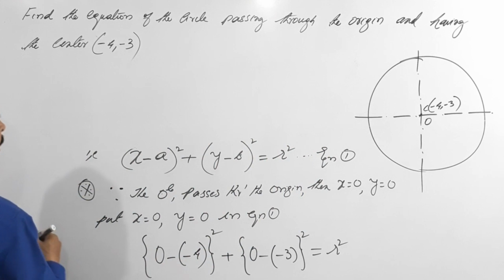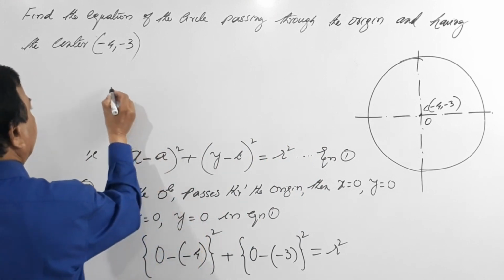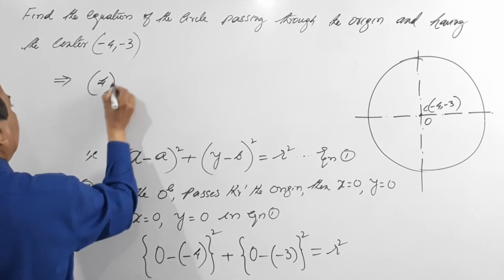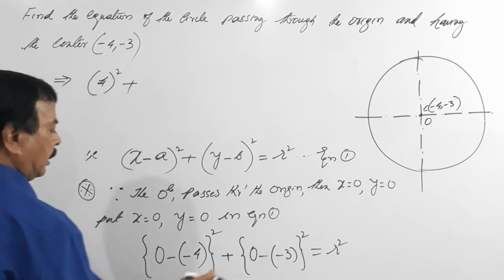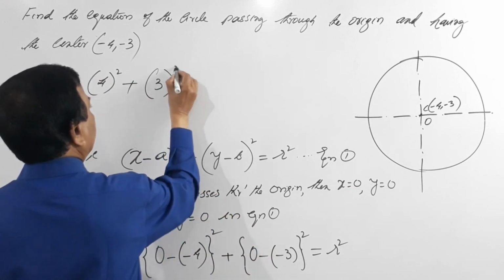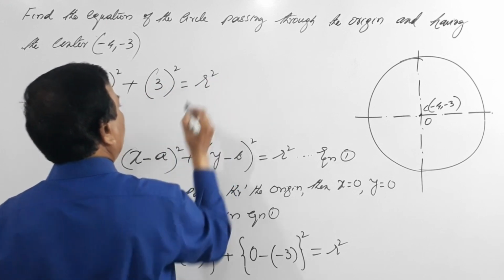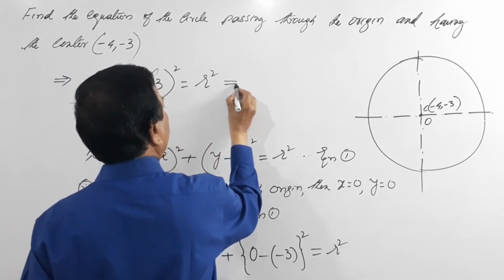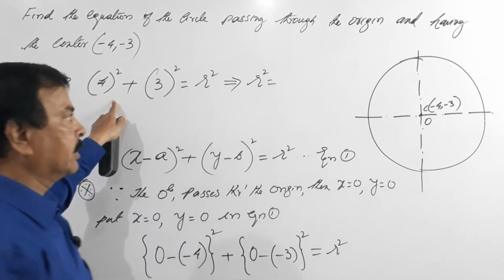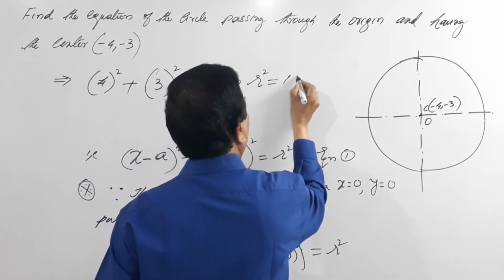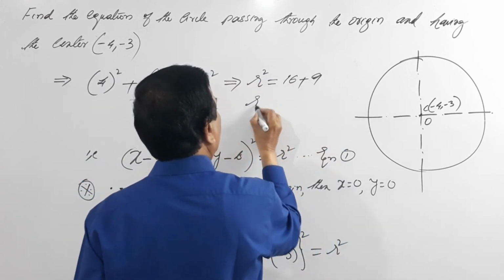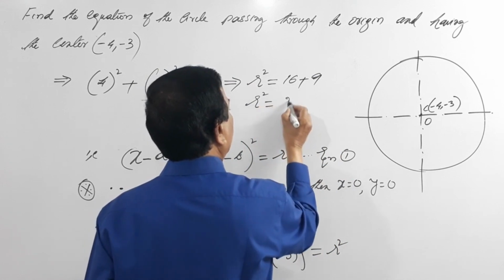Minus into minus becomes plus, so 4 squared plus, again 0 minus into minus plus 3 squared equals r squared, which is nothing but r squared equals 4 squared is 16, 3 squared is 9, so r squared will be 25.